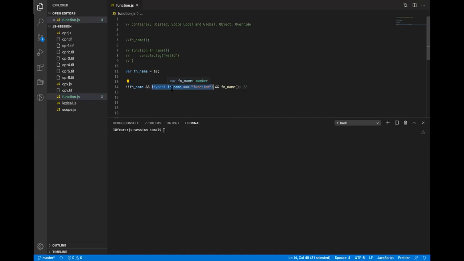It is a function, but we defined a variable. So what will be the value of this typeof function? What will be the output of this typeof fn name? Number, correct. It will be a number, right? So number is equal to function, no. So here the function check becomes false. So true and false, what is the output? It is always false. So it will not run this function. That means it has again safeguarded the code. It gives a kind of safety net for the function.